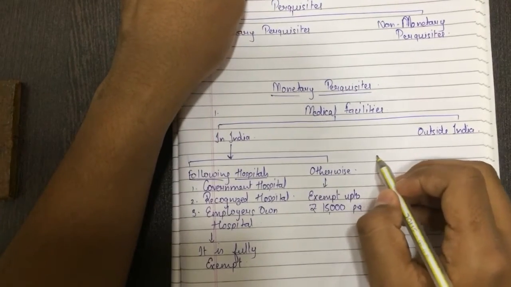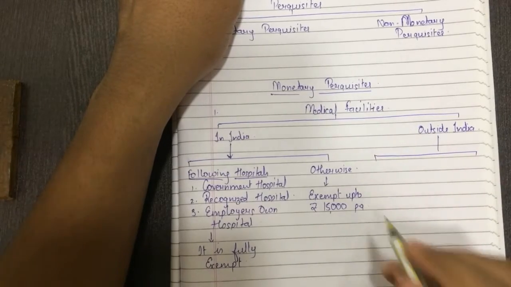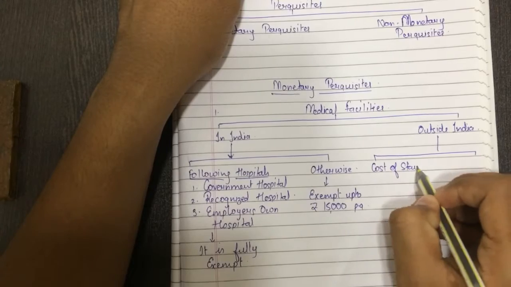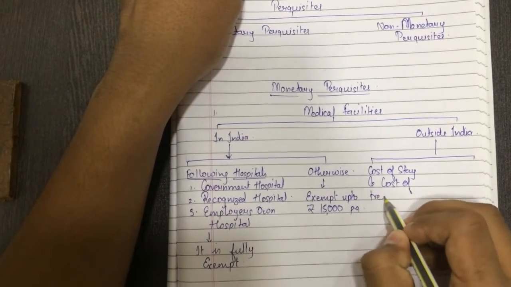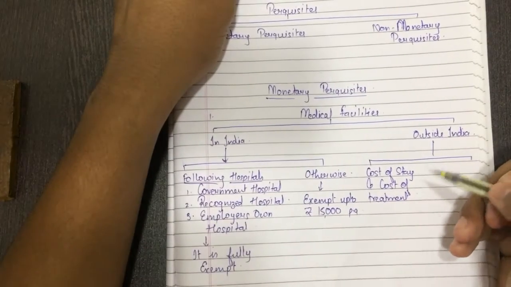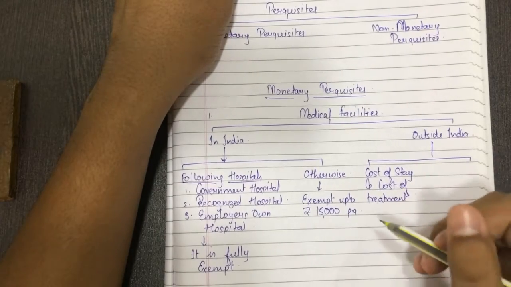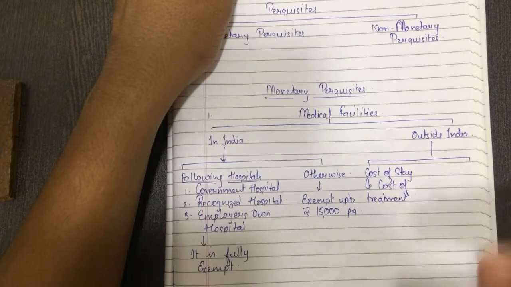Okay, outside India. Now we will see outside India. It is also divided into two: cost of stay and cost of treatment. You agree that if the employee is doing treatment outside India, he may have a cost of stay as well as the cost of the treatment. So how to calculate the perquisites from it? So let's see.